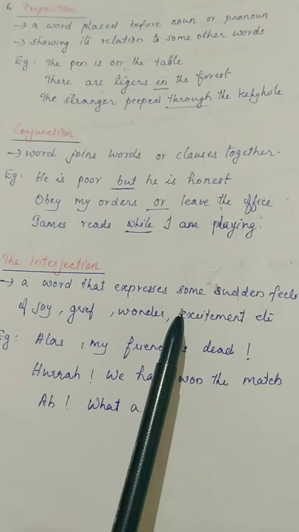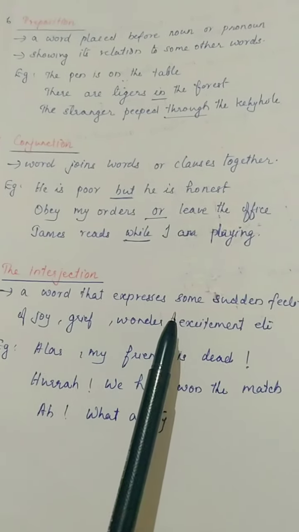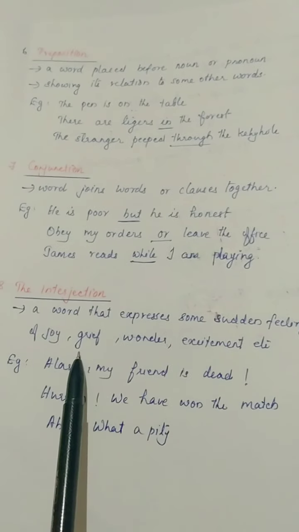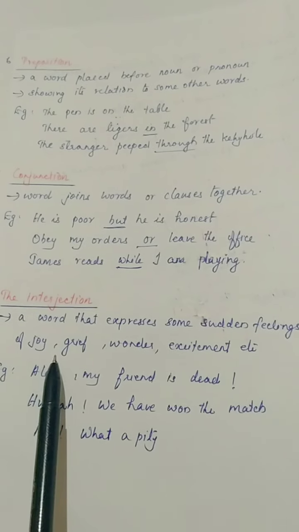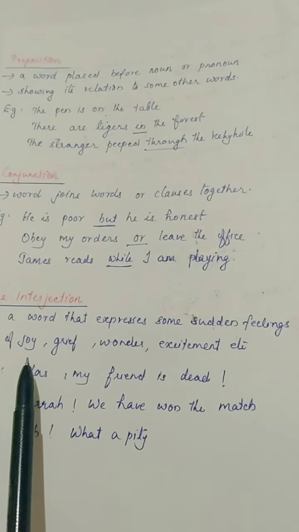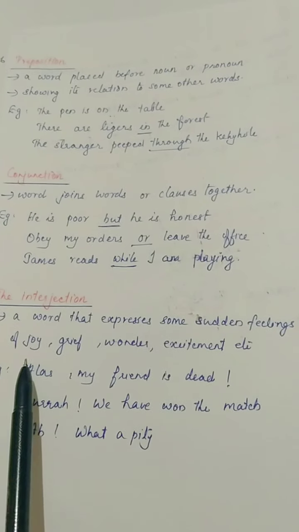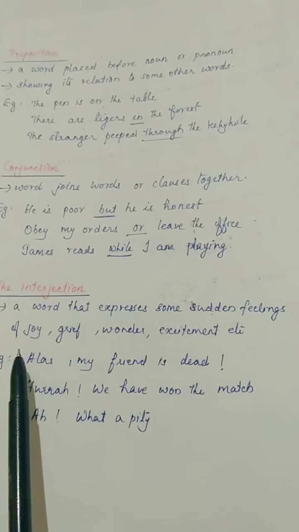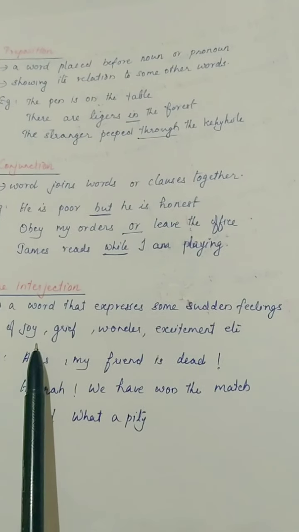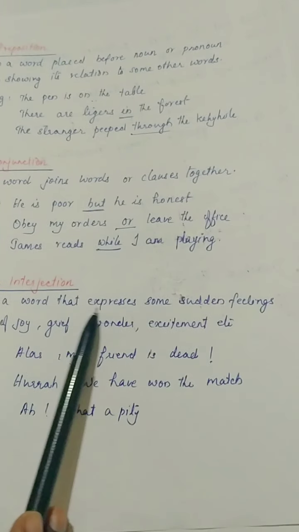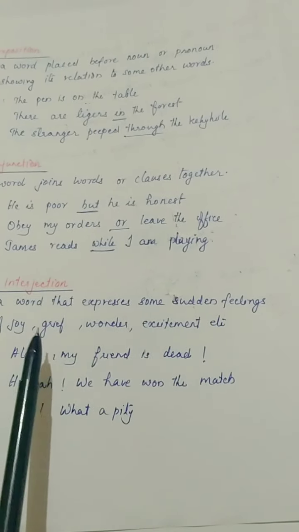For example, if you are seeing one beautiful scenery, it will make joy and happiness in our mind. So at that time we will express our joy or happiness. Or if our friends or relatives have got some accident or something, at that time we will express our grief or our pity. Okay, so that type of words are known as interjection. The word that expresses some sudden feelings.